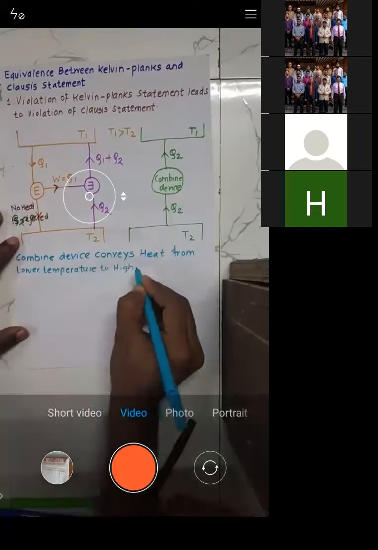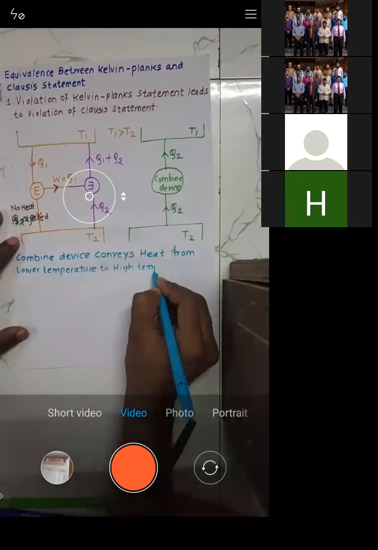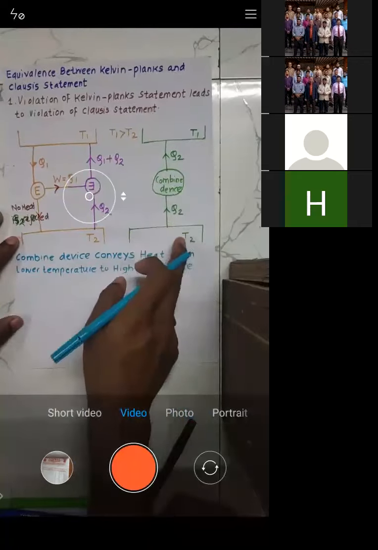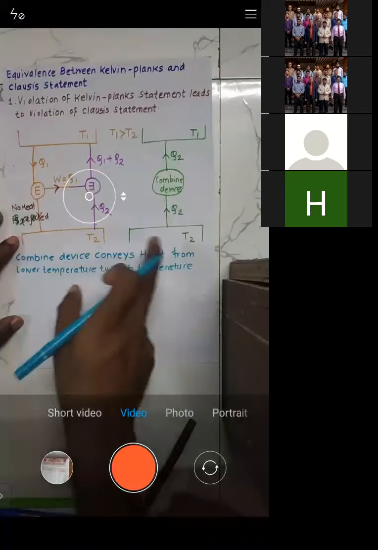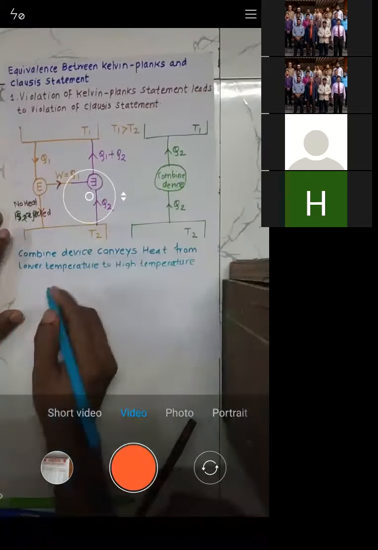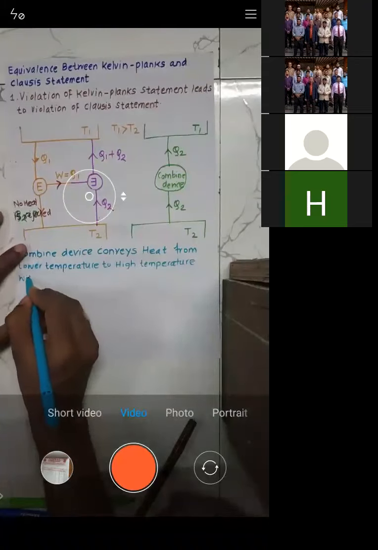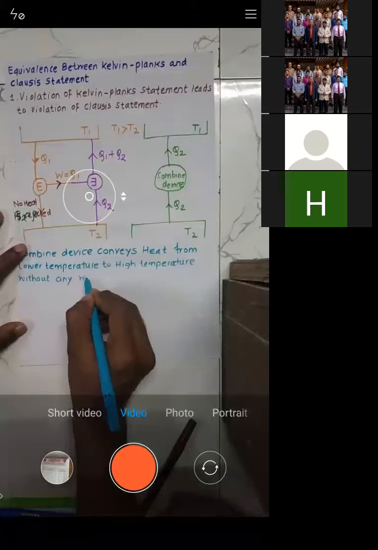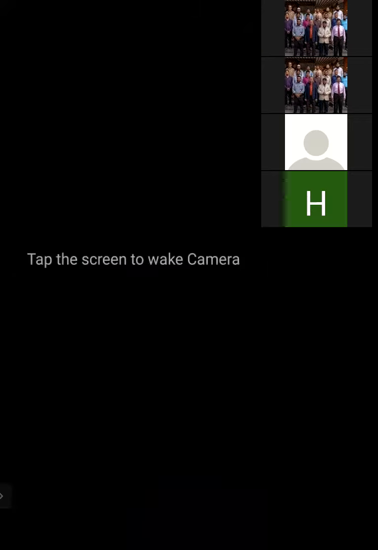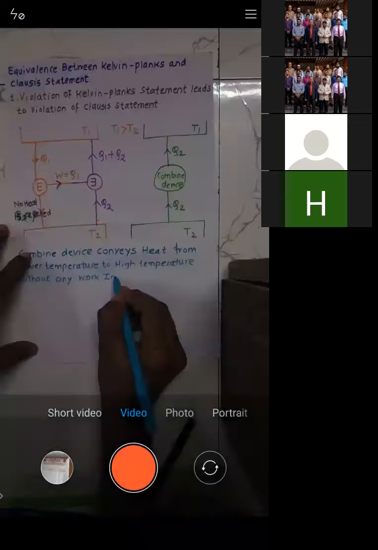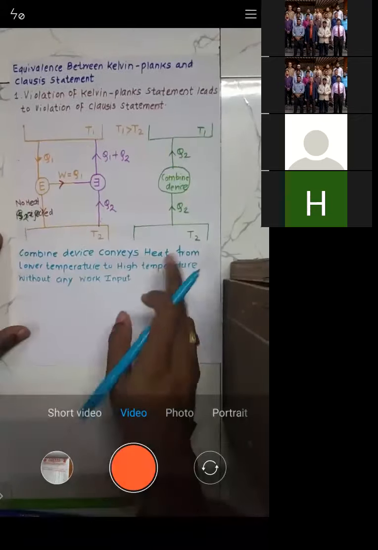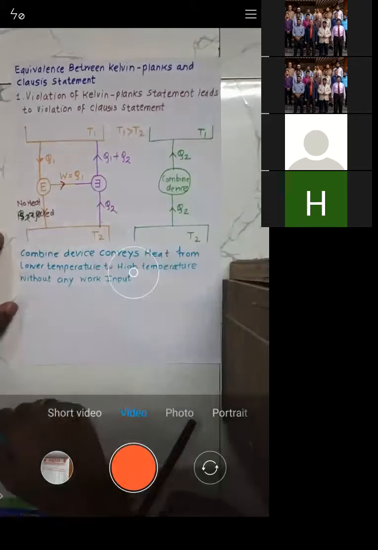It is transferring the heat from T2 to T1, from low temperature to high temperature, without any work input.